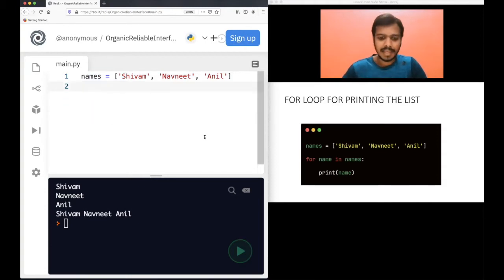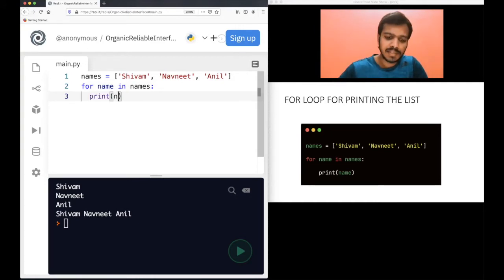Now see, I will use the for loop. I will explain what a for loop is. Of course, if you are new to Python, you will not understand what I'm writing here, but I will first run this code and tell you. Okay, let me run this code.